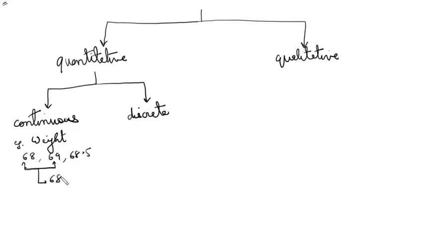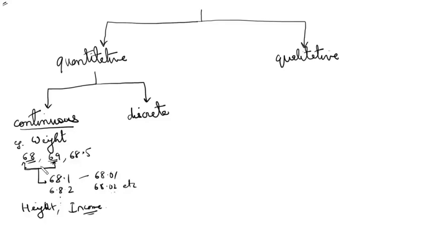I can have 68.1, 68.2 and so on, or I can also have 68.01, 68.02, etc. So the point I am trying to make is there can be infinite number of weights between 68 and 69. That is why it is called continuous quantitative variables. Examples are weight, height, anything to do with money, for example, somebody's income. These are all continuous variables.